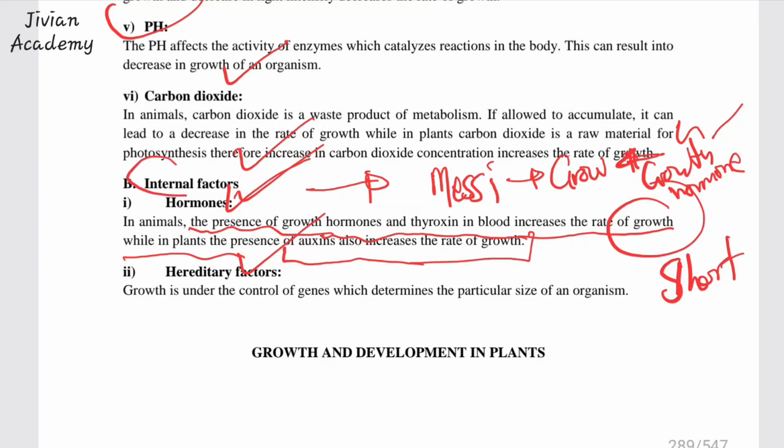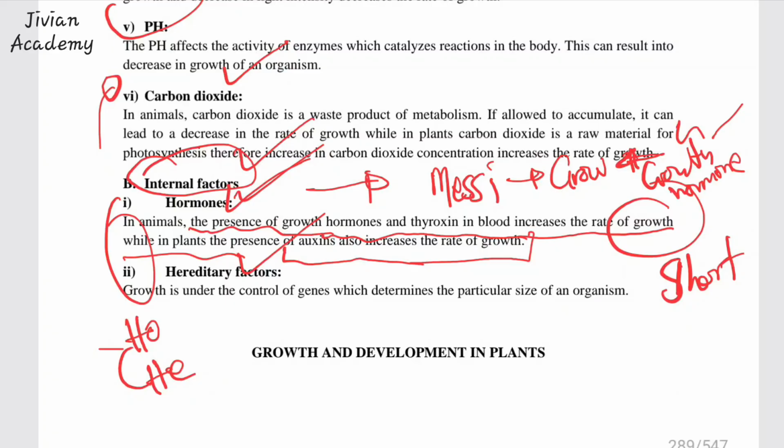So these are internal factors. There are two internal factors that I've talked about, and they both begin with H. The first H is for hormones, and the next is for the heredity or genetic factor. Those are the two internal factors, and the other six are external factors. For each factor, you should know deeply how it affects growth when it increases or when it decreases.